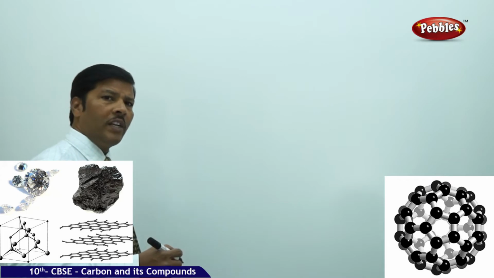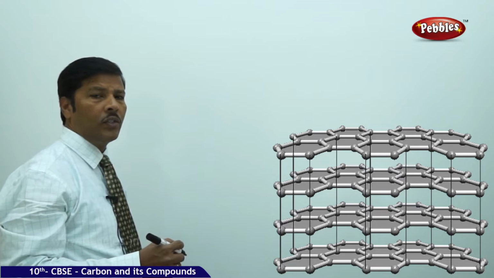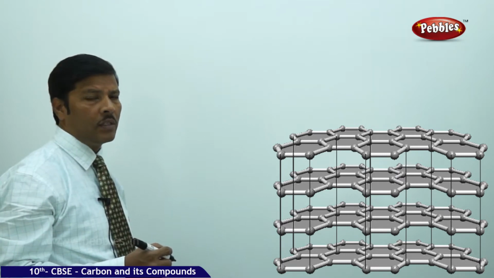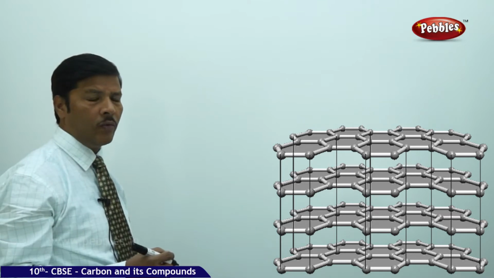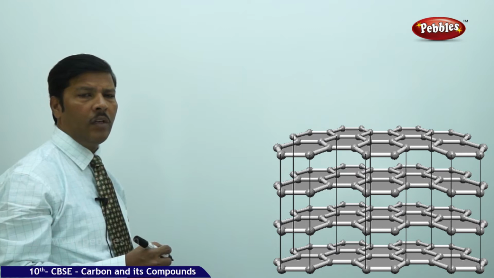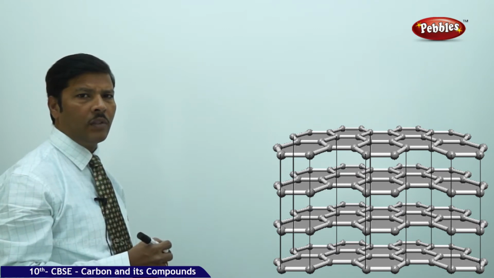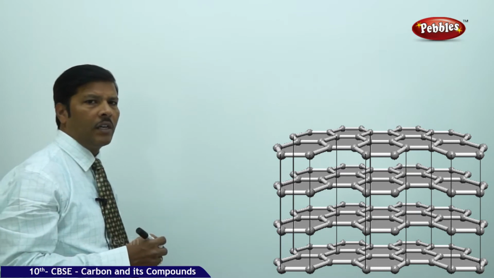Now the next part of the discussion: previously we have studied the structure, shape and different properties of diamond, its conductivity, density, refractive index and so on. That is the crystalline allotropic form of carbon. Now similarly we are going to study the properties, structure and shape of the next allotrope and its conductivity also.